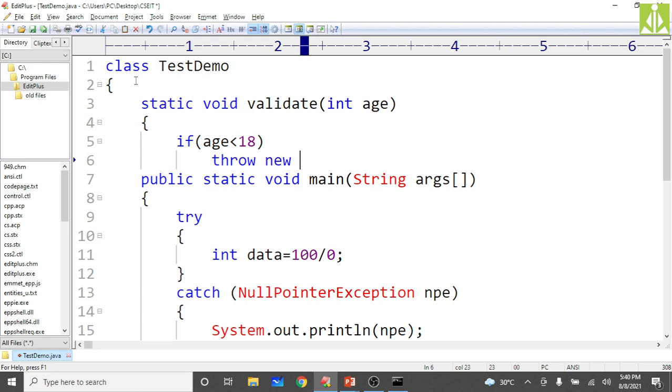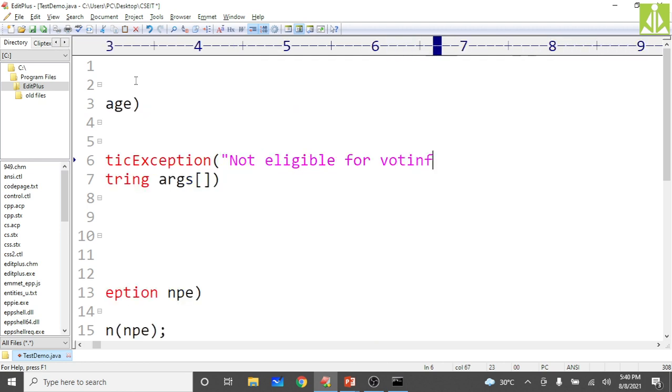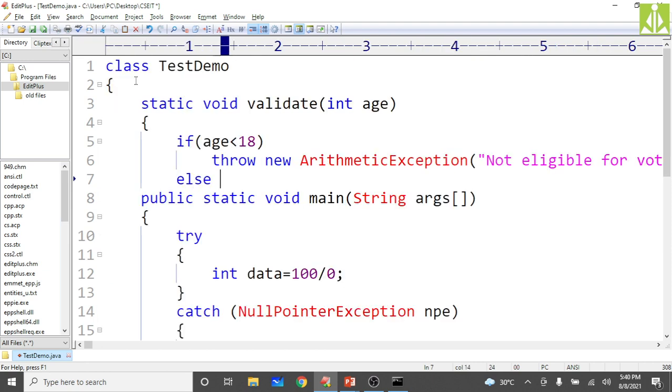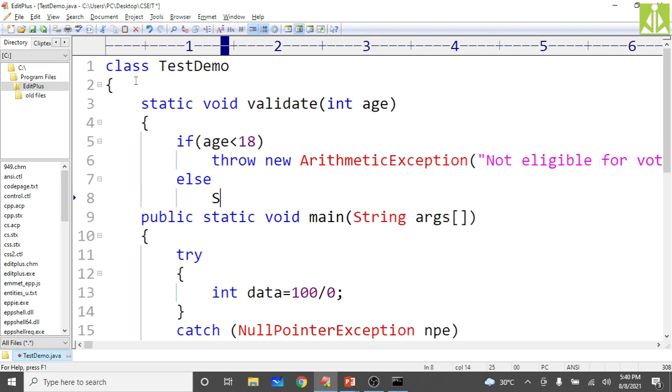Throw new arithmetic exception. Here give some message like not eligible for voting, whatever you give. Then in the else, simply print a legitimate message, System.out.println of welcome to vote.